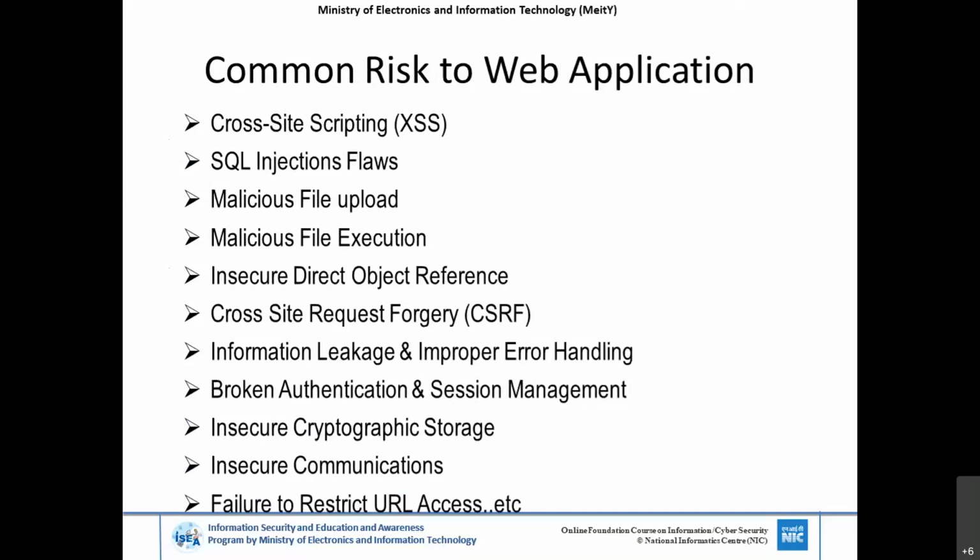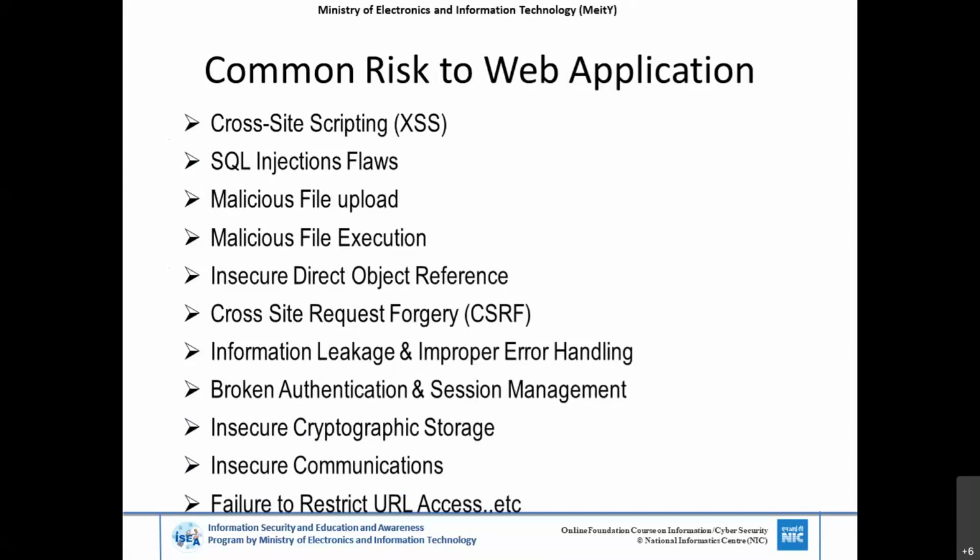And SQL injection flaws. I would say injection flaws here. There are multiple injection flaws. SQL injections are there, and LDAP injections, XPath injections are there. What happens in here is the interpreter is parsing the actual input in a way that the crafted input gets executed by the interpreter, causing data leakage, and it may also happen that the entire server gets hacked if it is allowed by file permissions like that.